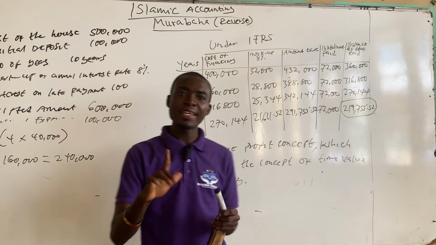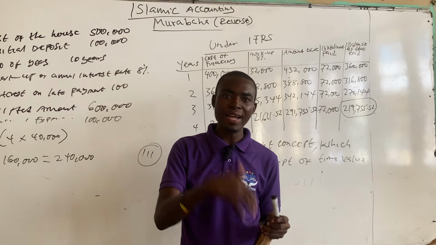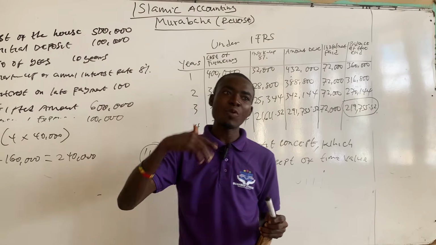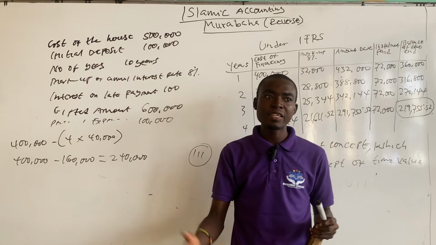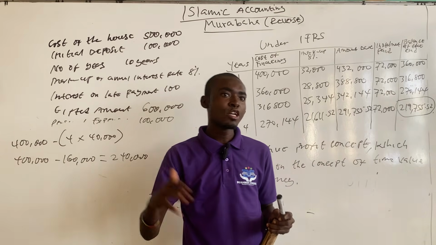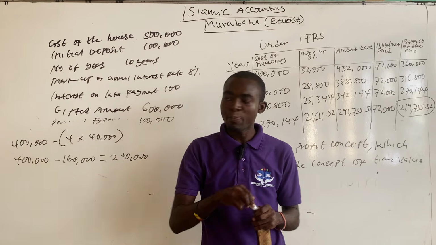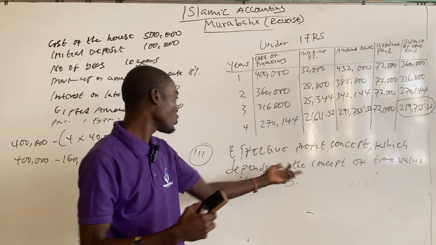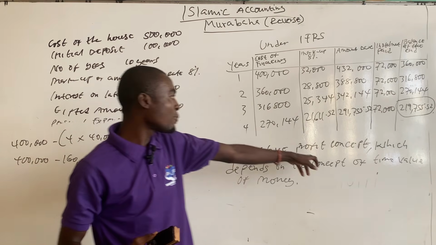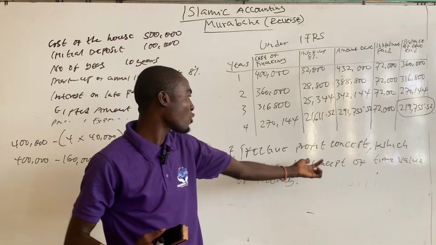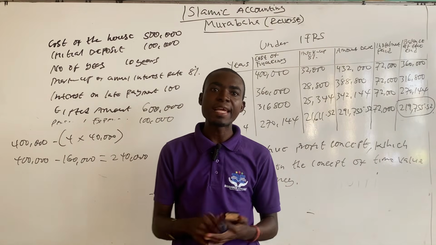Because if you have 1 Ghana cedi today, you can use it to make investments and earn interest on it. But if we are expecting 1 Ghana cedi tomorrow, there might be inflation. Whenever there is inflation, it reduces the purchasing power of money. So it means that what 1 Ghana cedi can buy today cannot be bought tomorrow. That is the principle behind time value of money. So what causes the difference between these two methods is the effective profit concept, which depends on the concept of time value of money, that a cedi today is worth more than a cedi tomorrow.